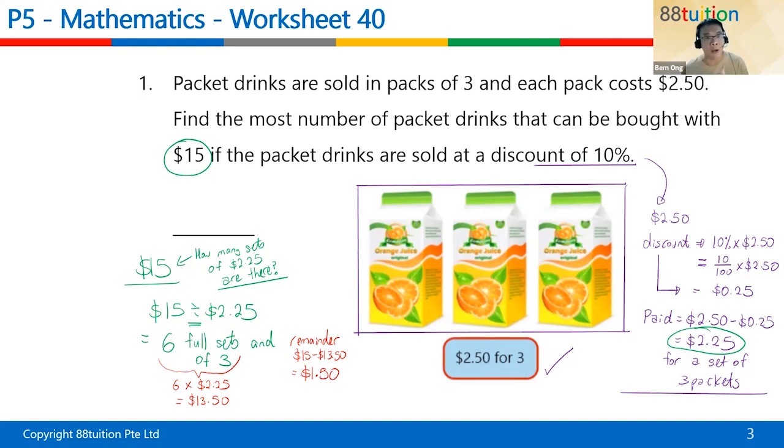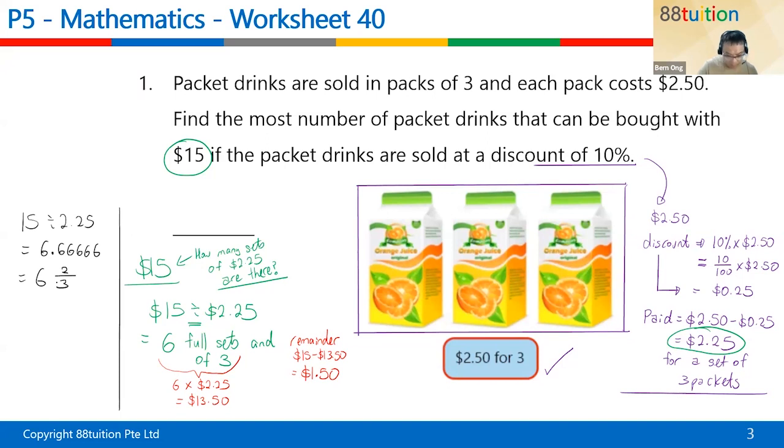Because some of you press the calculator, you get 6.6. Some of you take the calculator and press 15 divided by 2.25, and you get 6.6666666666666. Some of you get 6 2/3. All right, so children, you must be very careful. This is a decimal answer. This is a fraction answer.